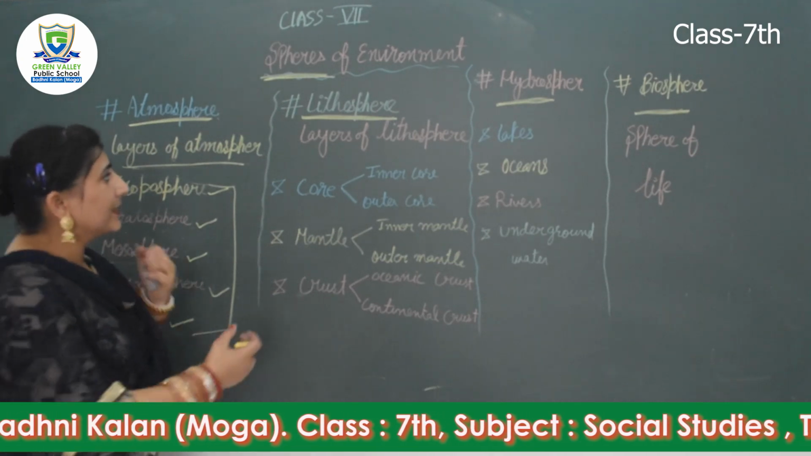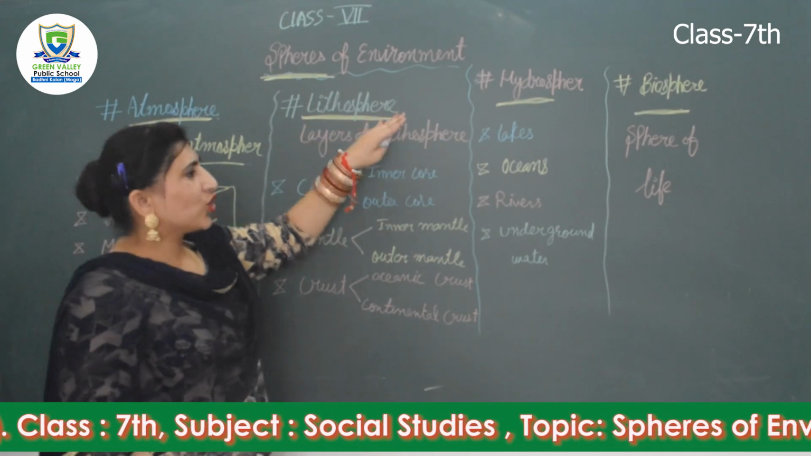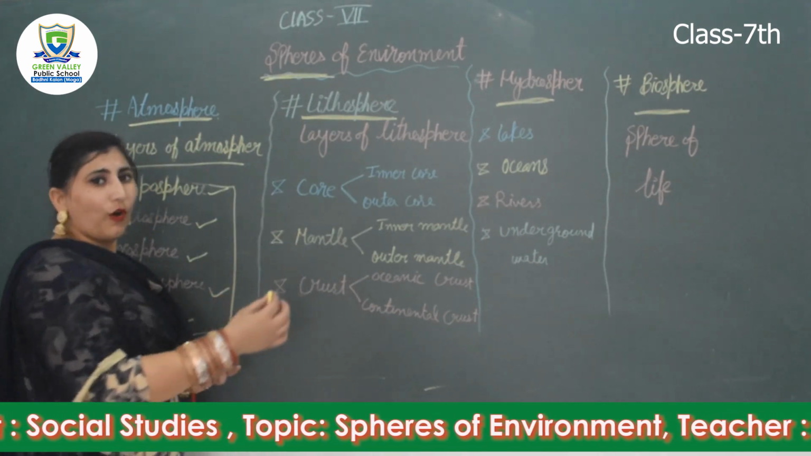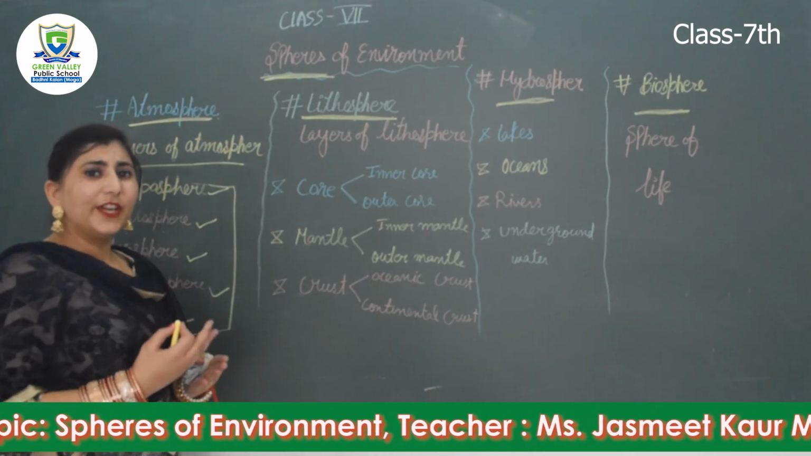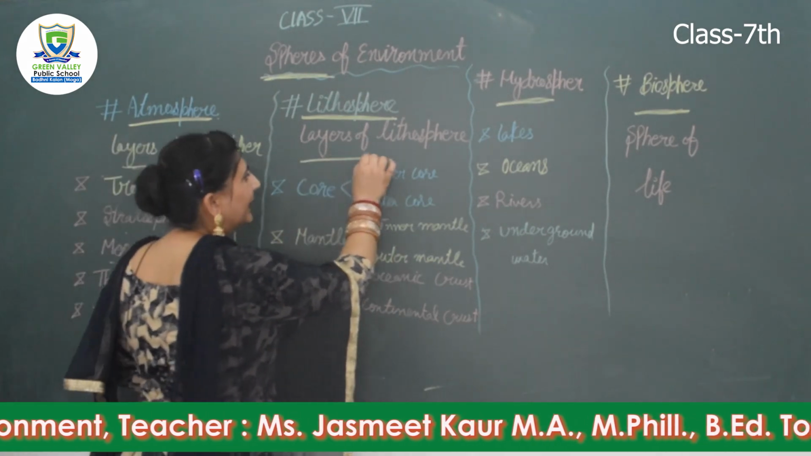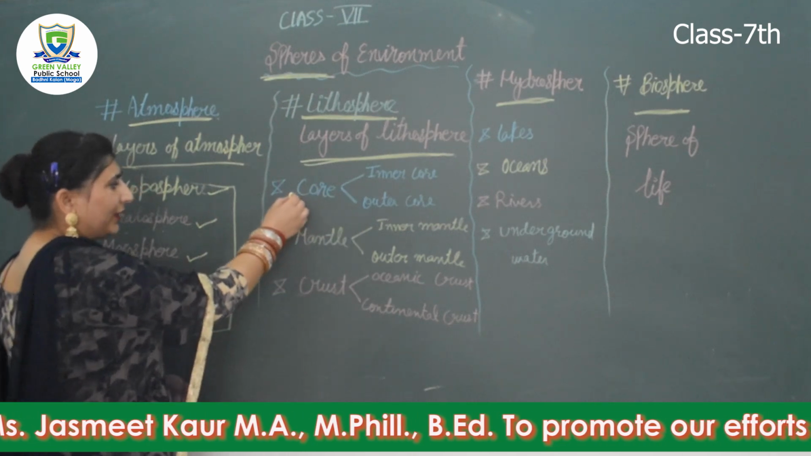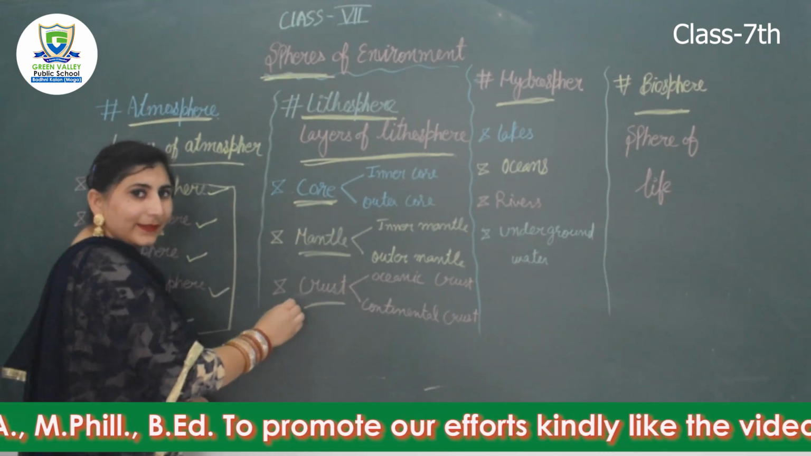The next point is lithosphere. Lithosphere means solid layer, or we can say sphere of rocks. So it is also made up of many layers. It is made of 3 layers: core, mantle and crust.